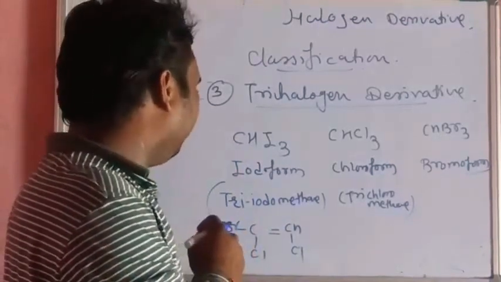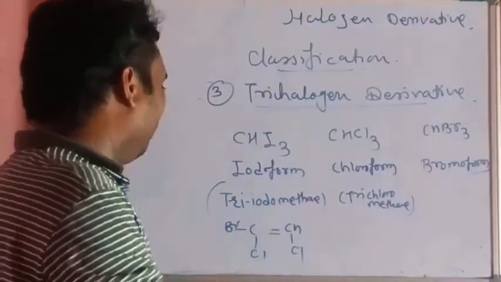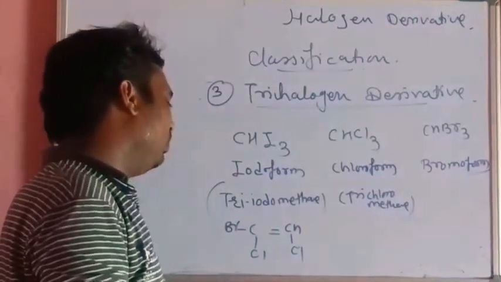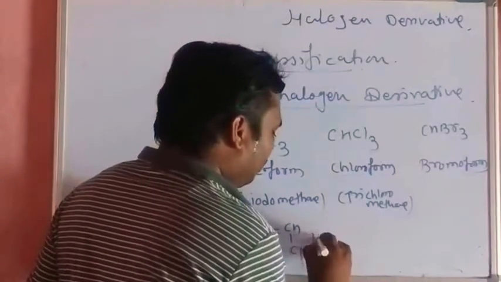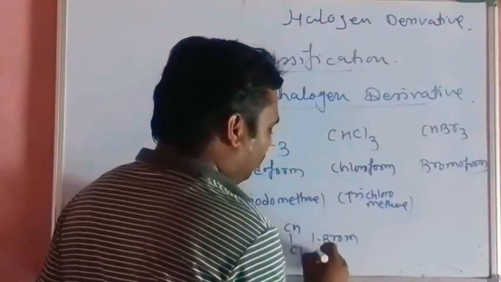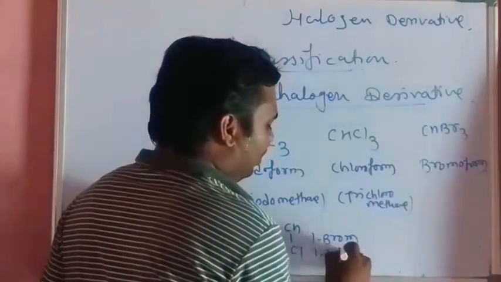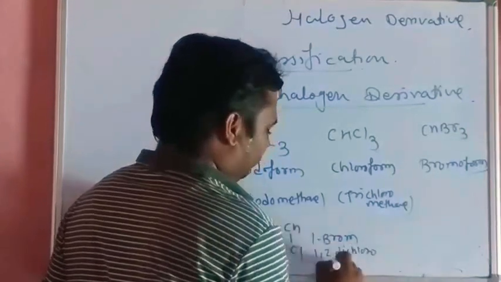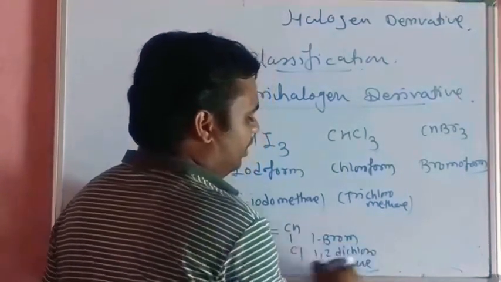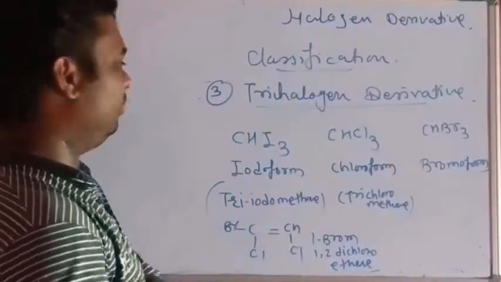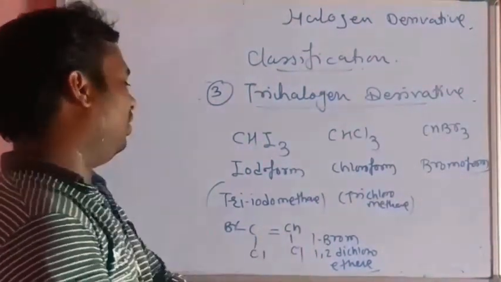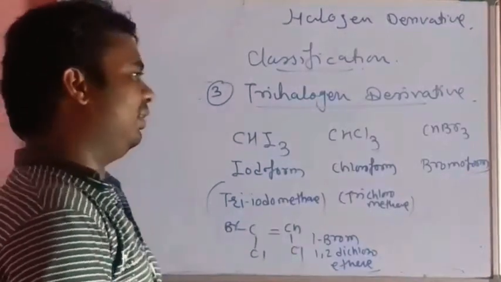So how will you name? 1,2-dichloro, and 1 is the bromo. So what will be the name? 1-bromo-1,2-dichloroethene, ene, ethene.